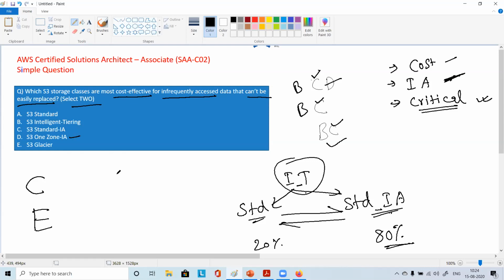So why is it cheap? Not because of durability. Durability is the same, but it's cheap because of low availability. Whenever you need data, you will not get it immediately, correct? So data is not highly available. It may take hours to get your data, but it's cost effective. So for the E category, this Glacier, cost wise, it is the cheapest.